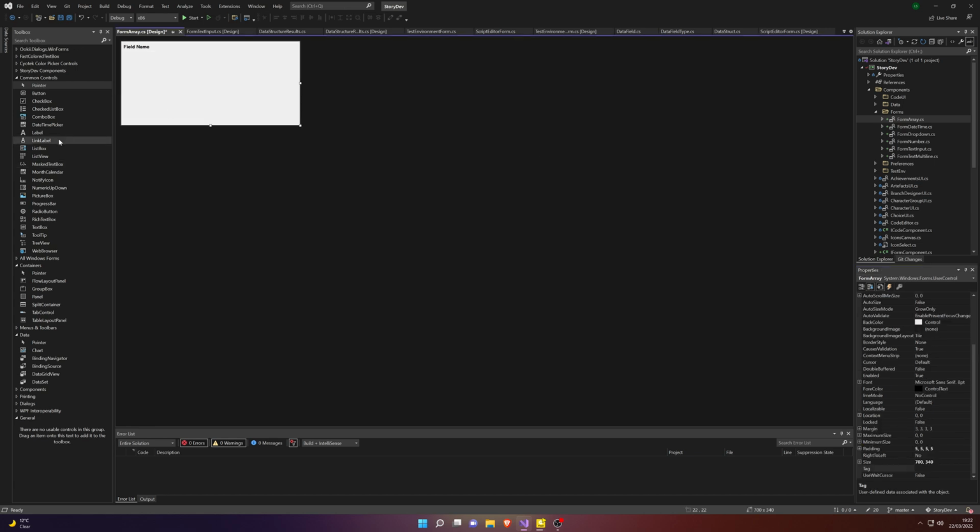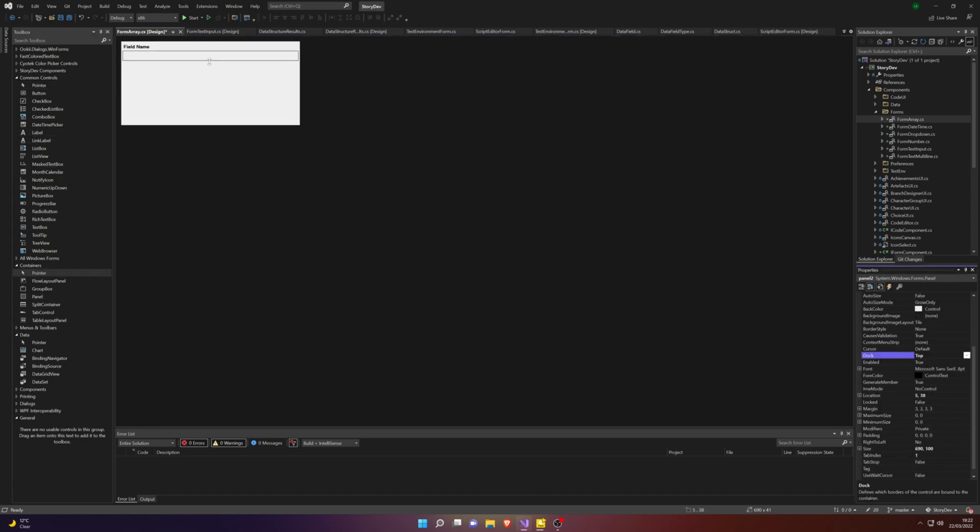Here is going to be our field value, or field name, I should say. Add a couple more panels here as well. This one's going to be the results.